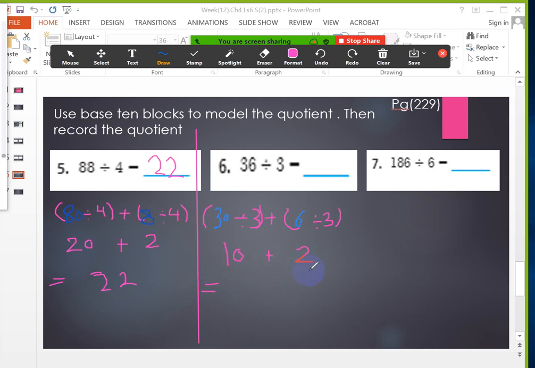Now 10 plus 2 equals what? 12. Very good, Duha. So this is the answer for this division. Thank you so much, Duha. Thank you, my dear. So the answer is 12. Now the last one, 186 divided 6. I want to break the 100 number into two numbers. Those two numbers must be able to divide on 6. So let's see what those two numbers are.